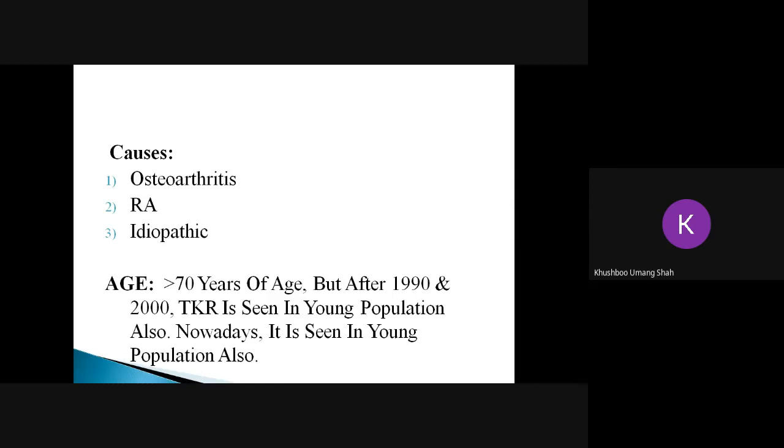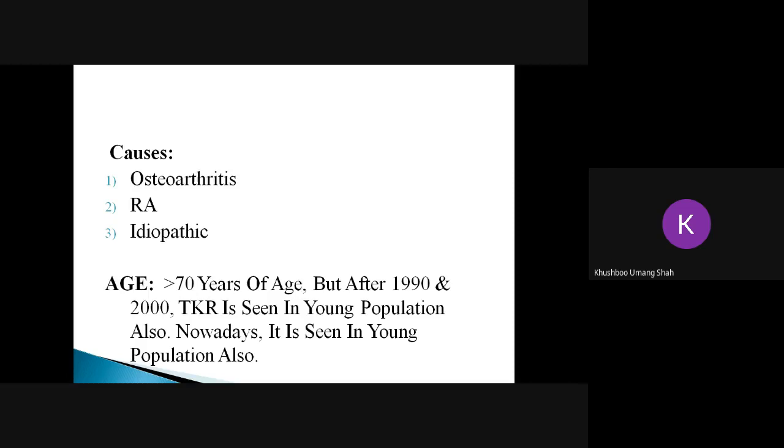Rheumatoid arthritis generally affects the small joints, but in later cases it affects the bigger joints like the knee. In the later stage of rheumatoid arthritis we will see a fixed flexion deformity of the knee joint, and the person walks with fixed flexion deformity, and because of that there is exaggerated lumbar lordosis. In the later stage you will find complete degeneration of the articular cartilage of the knee joint, and that becomes a candidate for TKR.